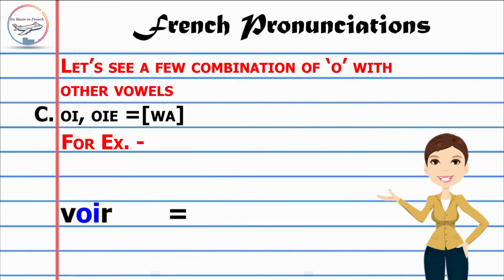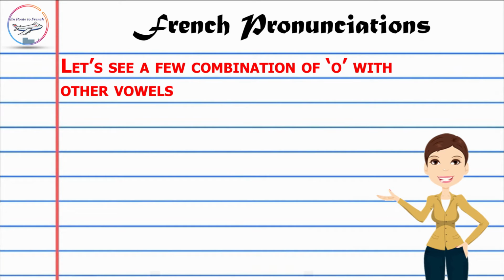Voir. To see. Voix. Voice. Let's see a few more with OIE. It's exactly the same sound. Joie. Joy. Soie. Silk. Voie, which means a track or the way.